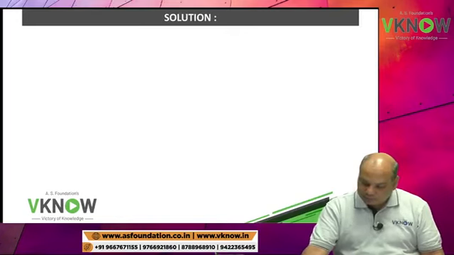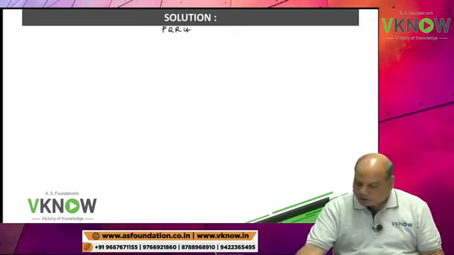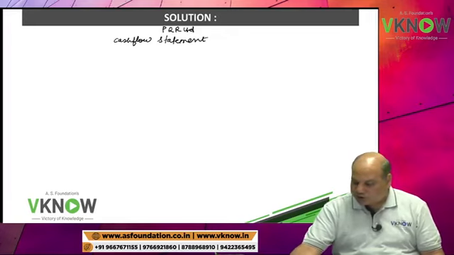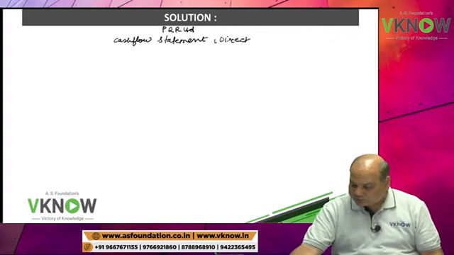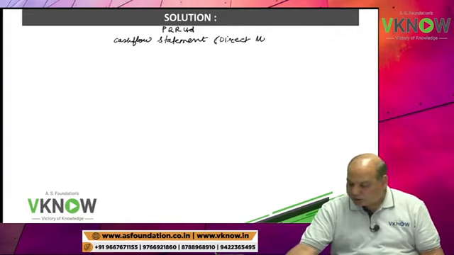Write down name of the company, PQR Limited. Cash flow statement, direct method. Direct method is easy.